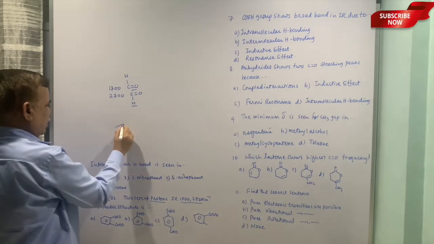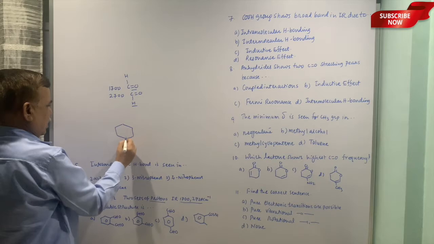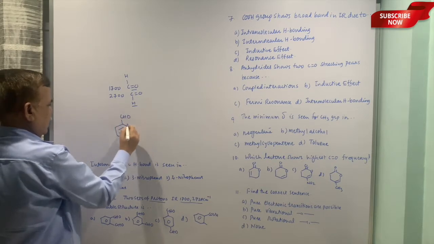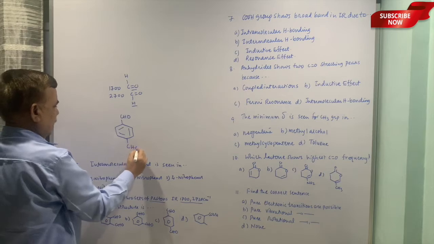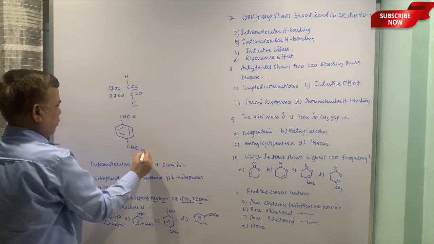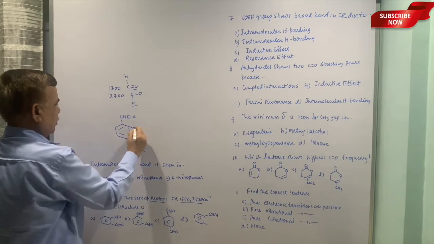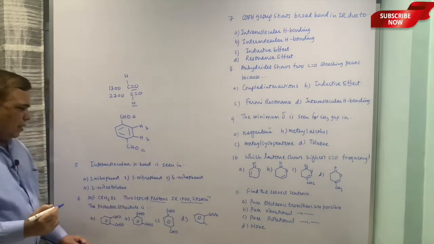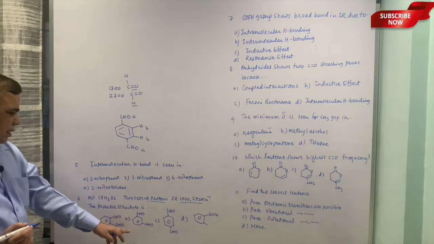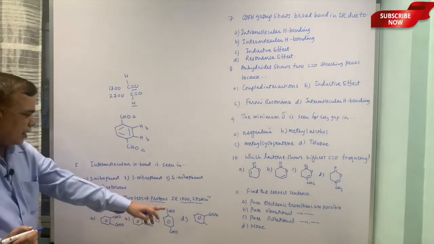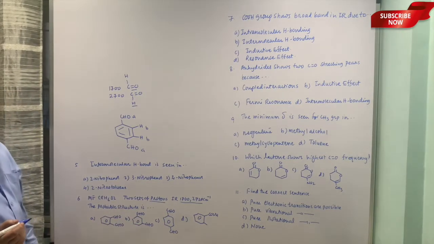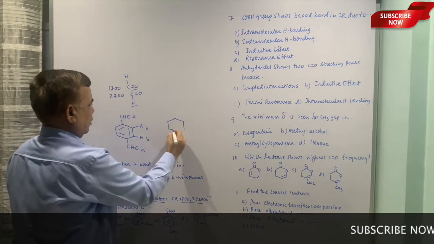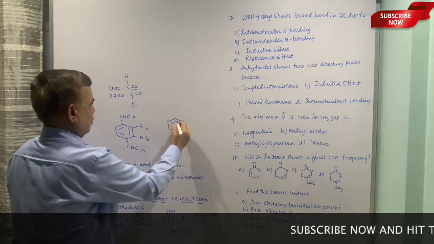So it is a dialdehyde, but this should be 1,4. In that case, you will have 2 sets of protons. This is B. In all other cases, there would be more types of proton.